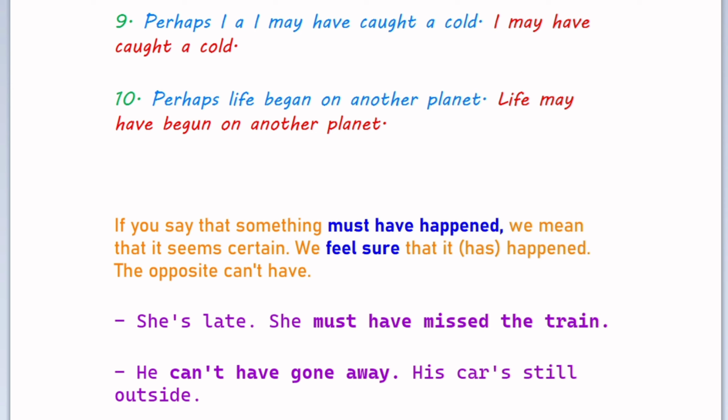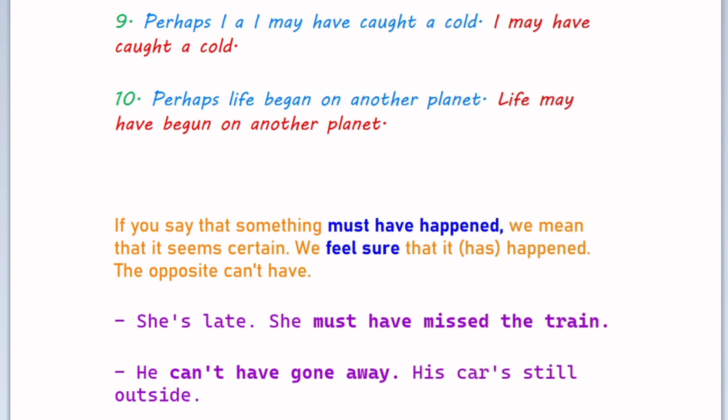Perhaps life began on another planet. Life may have begun on another planet. If we say that something must have happened, we mean that it seems certain. We feel sure that it has happened. The opposite is can't have.